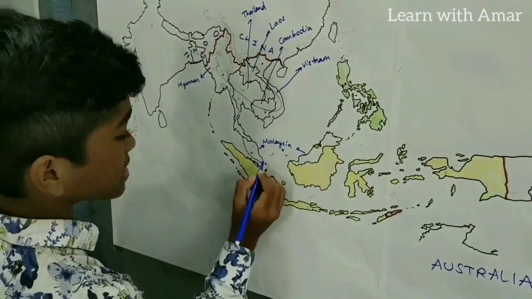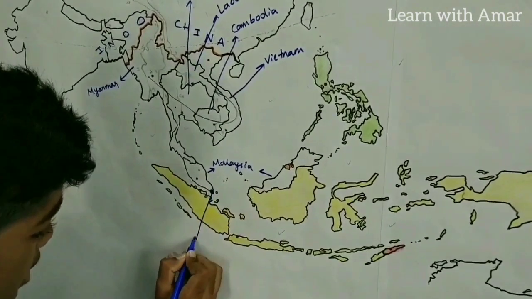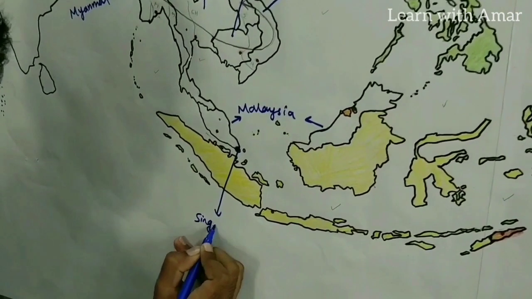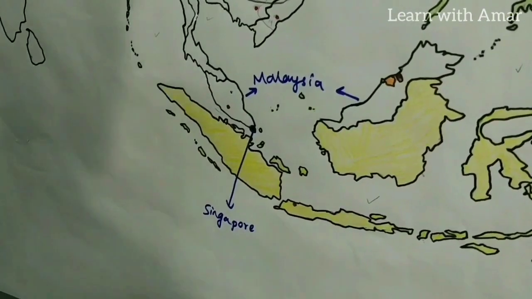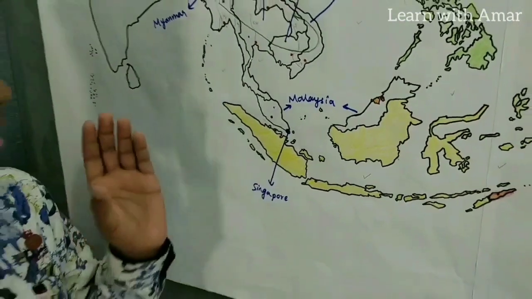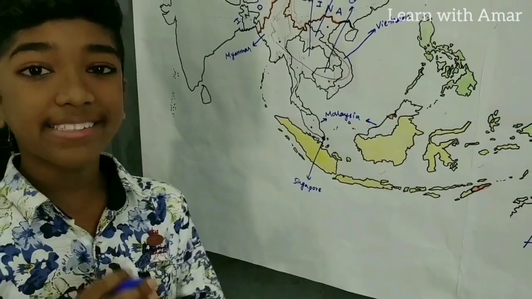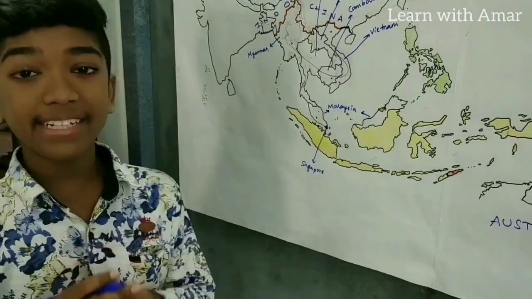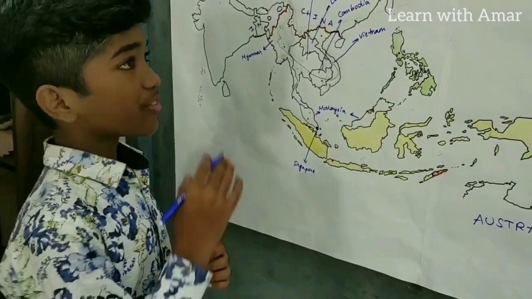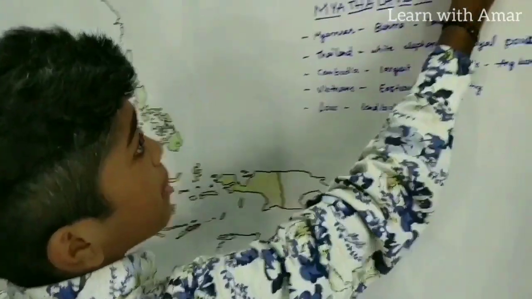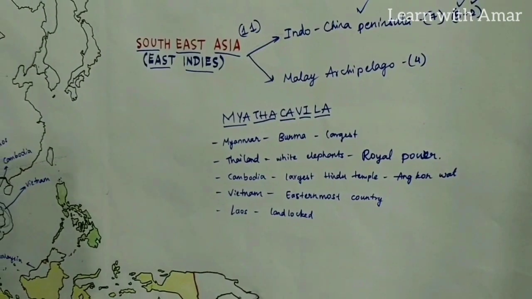Next, the second country is this one. This is Singapore. Singapore is the only island city nation in the world, right? So we have completed the countries in the Indochina Peninsula.